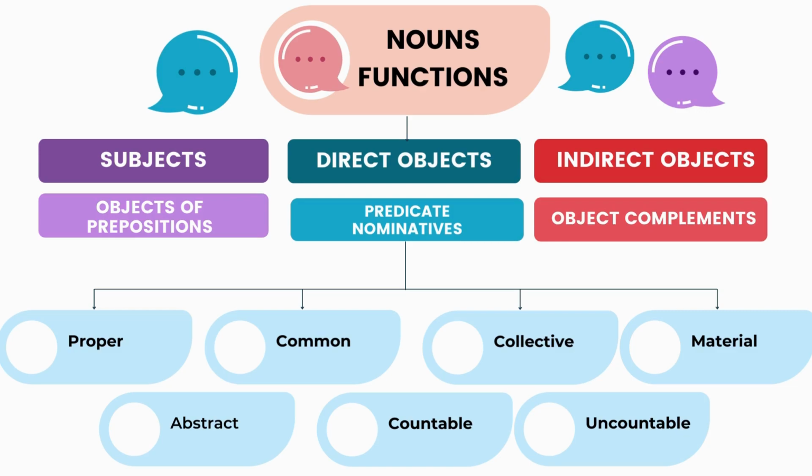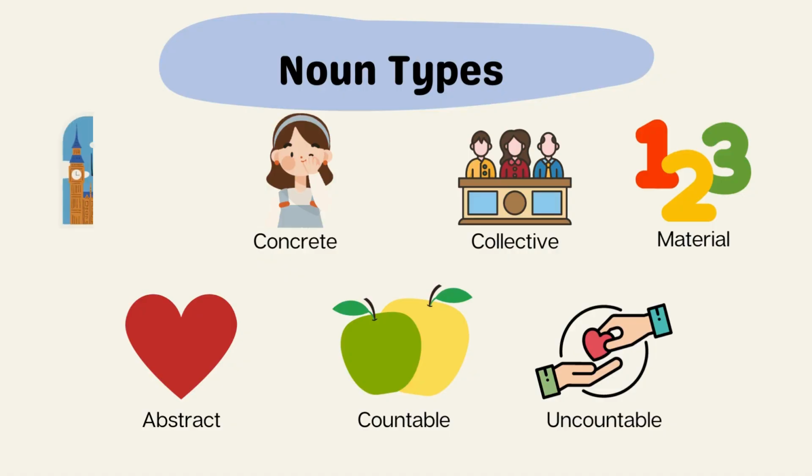Nouns also present as several different types. You can have proper, common, collective, material, abstract, countable, and uncountable nouns. A proper noun is the name of a thing, person, or place. For example, London. A concrete noun is a name that denotes a person or thing, which belongs to the same class or kind. For example, girl.